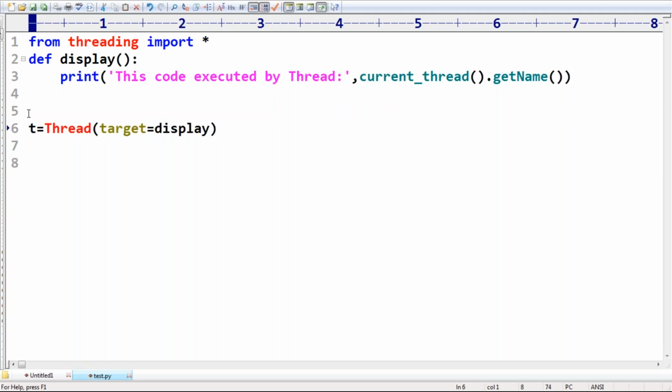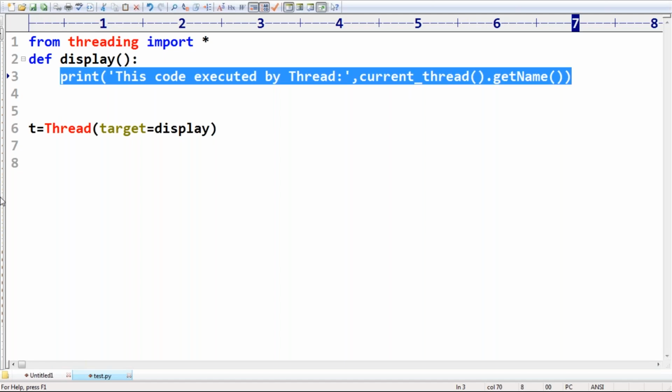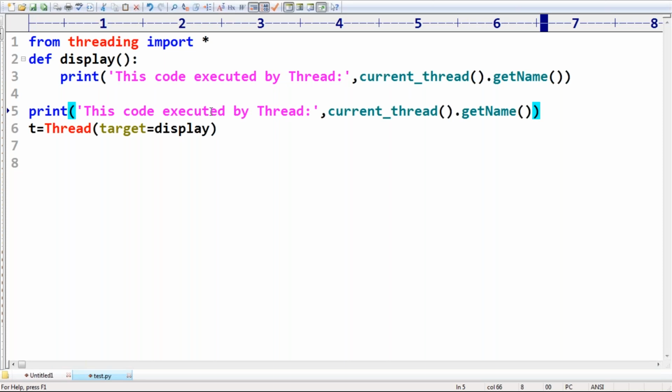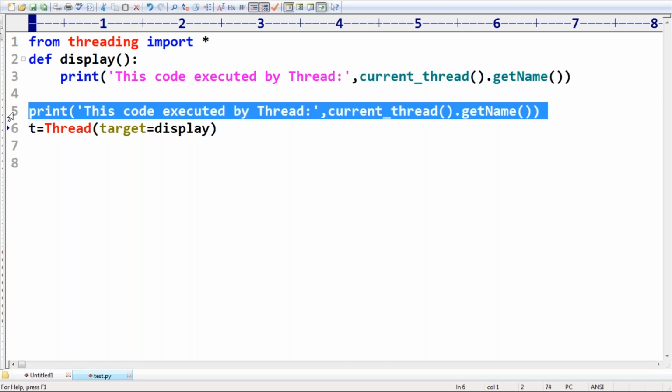Here, if you want, I am taking current thread dot get name. Can you please have a look once, sir? This code is executed by the current thread. Which is the current thread here? Please respond. Which is the current thread, sir?